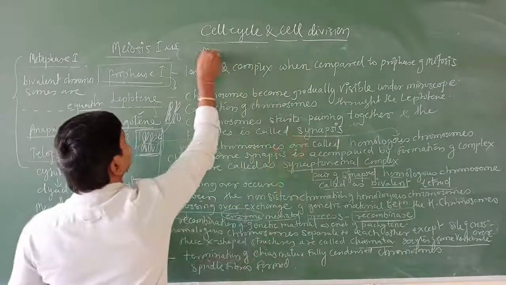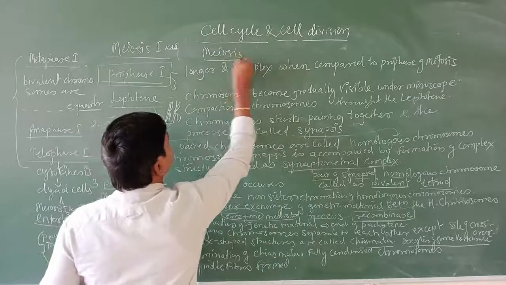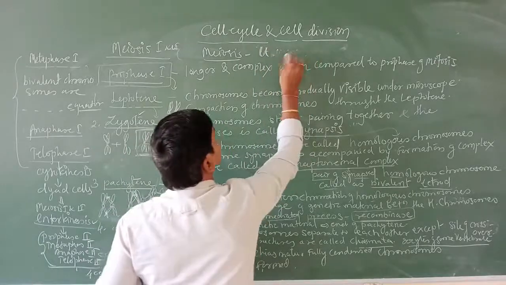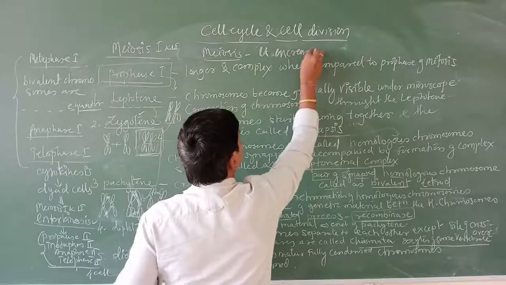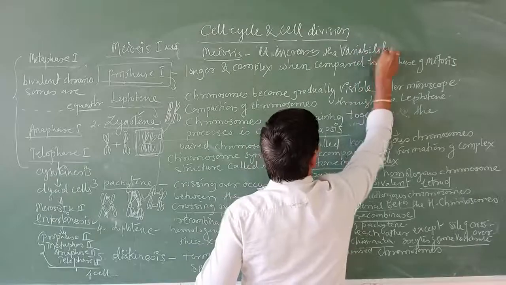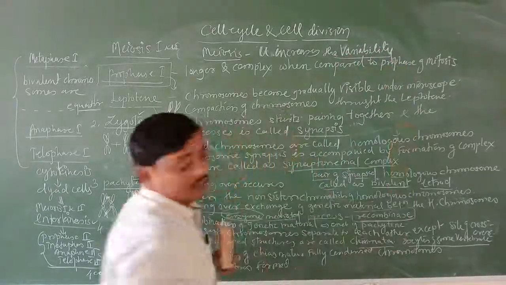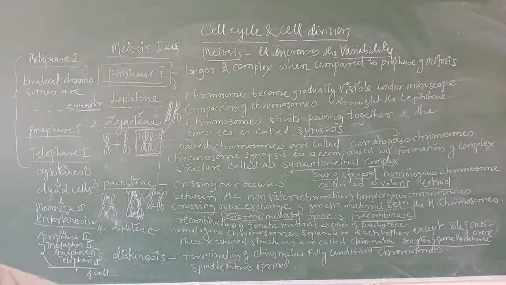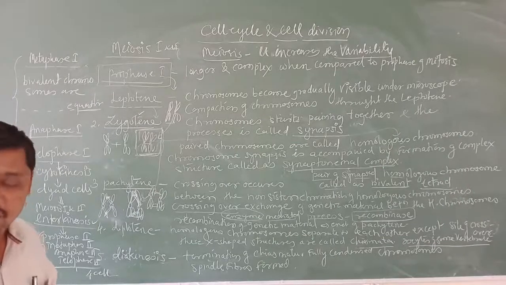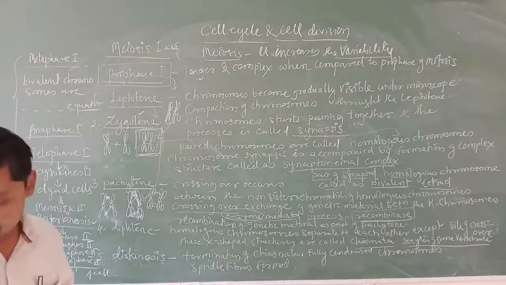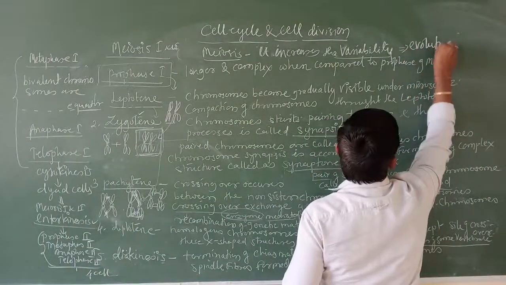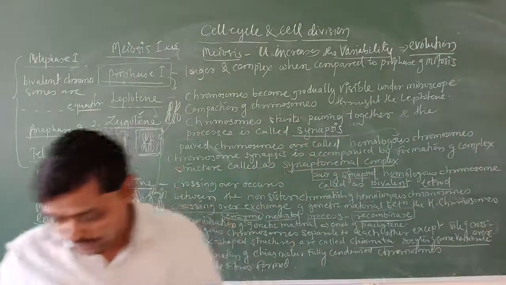Meiosis. Simple version. What is the significance of meiosis? It increases the variability, in the sense of variations, genetic variations, from one generation to another generation, and this variability is helpful for evolution.